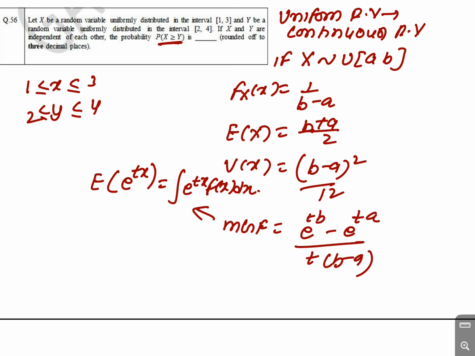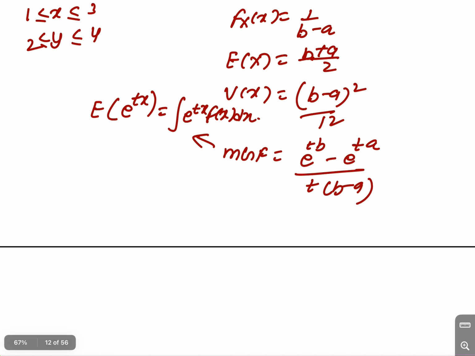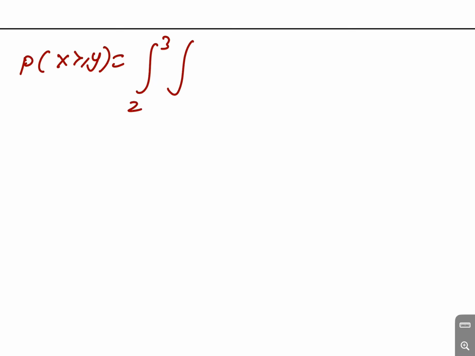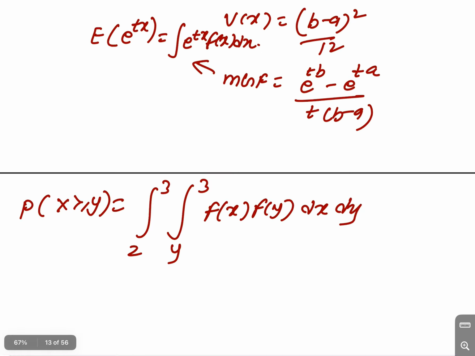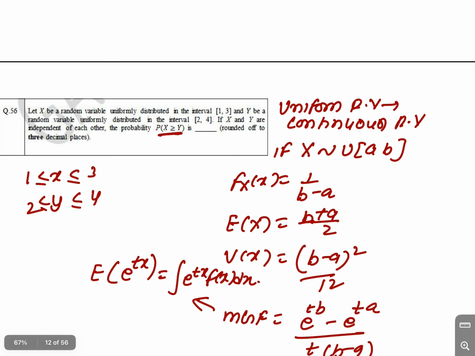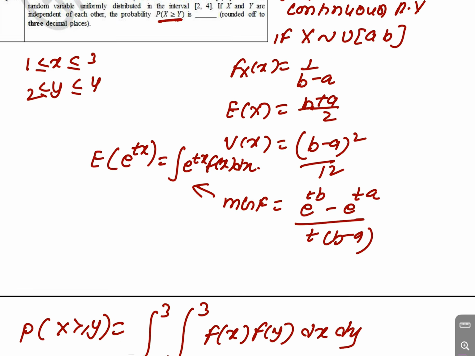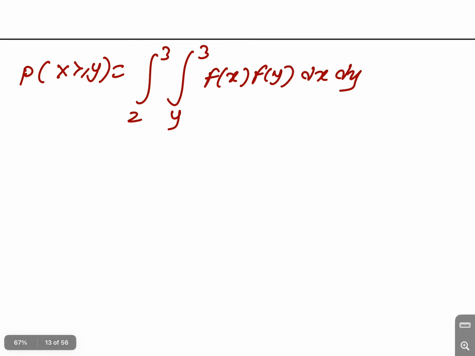For finding the probability, we have to find the probability that x is greater than or equal to y. From the condition, y should be less than x, so y goes from 2 to 3 and x from y to 3, with f(x) and f(y) dx dy. You can also find the joint distribution, because these are independent, so f(x,y) is equal to f(x) into f(y).